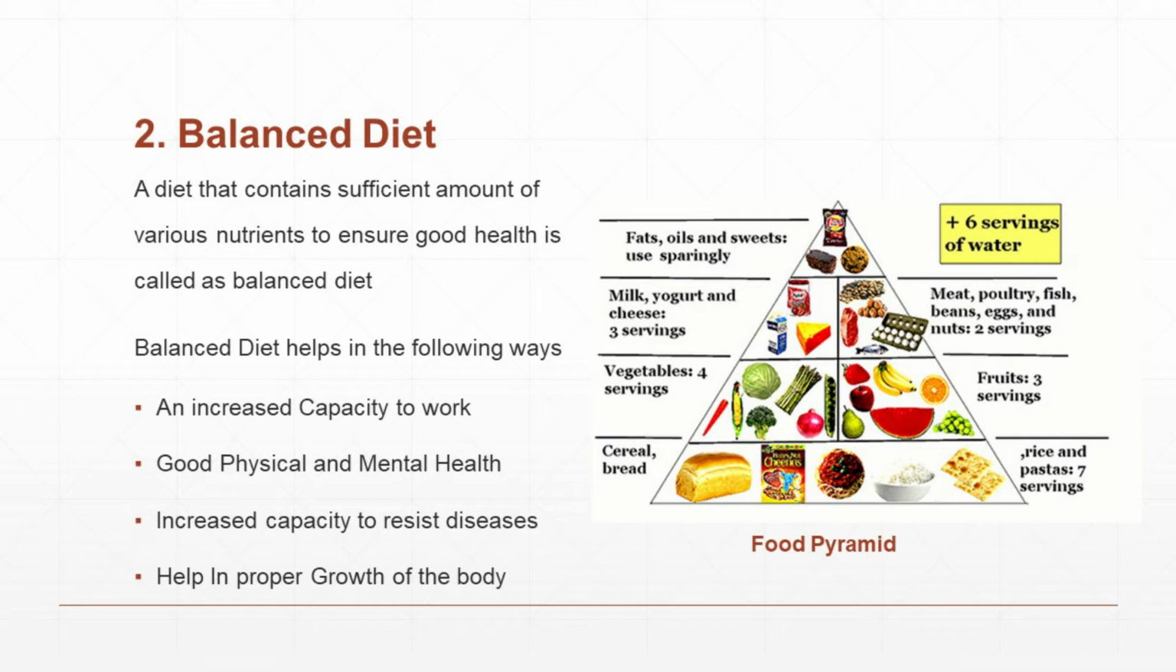Then let us know. See the picture, that is food pyramid. We have to take more quantity of cereals, bread, rice, pasta, all these things. Then a little less than the cereals, you have to take vegetables and fruits. Next, that is milk, meat, chicken, egg. Then last one, fat, oil, sweets. These are all the food we have to include in our daily food.